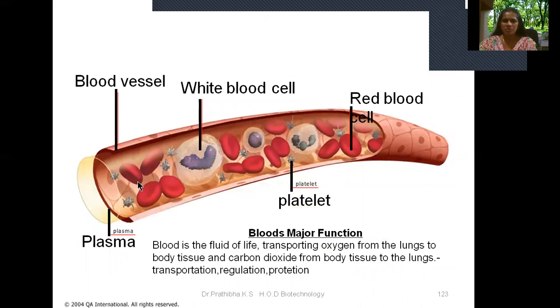This is the blood vessel. You can see the plasma, which is the liquid part of the blood. In this liquid part, RBCs, WBCs and platelets are suspended. Blood is the fluid of life, responsible for transporting oxygen from the lungs to body tissues and carbon dioxide from the body tissues to the lungs, and it is responsible for transportation, regulation and protection. That is nothing but the defensive mechanism. For example, WBCs and platelets are responsible for the protection or defensive mechanism.